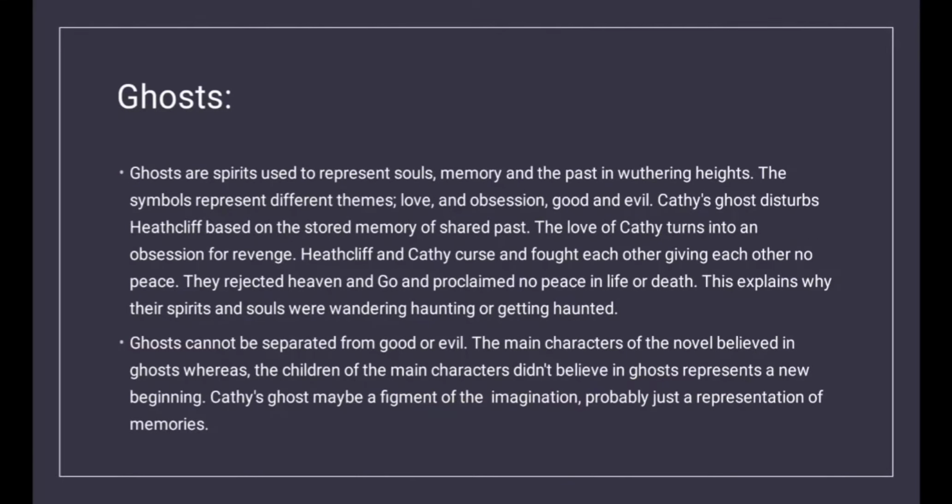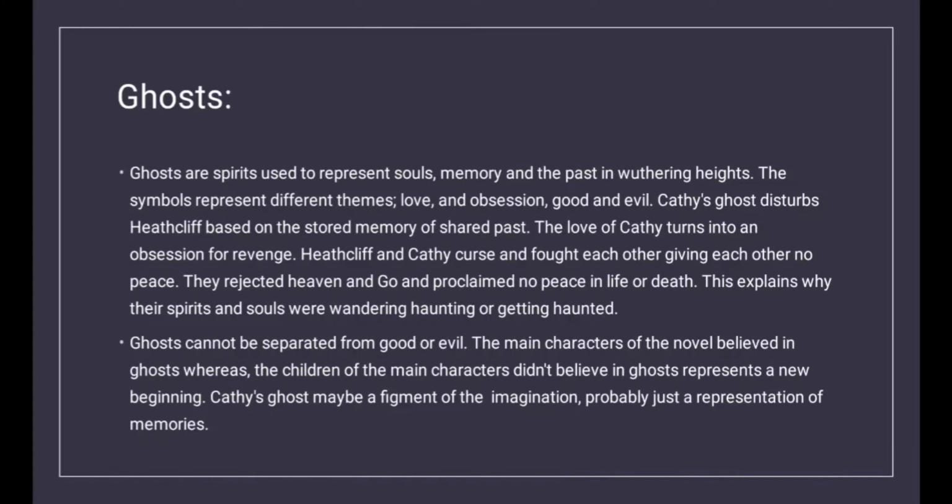The ghosts. Ghosts are spirits used to represent souls, memory, and the past in Wuthering Heights. The symbols represent different themes: love and obsession, good and evil. Cathy's ghost disturbs Heathcliff based on the stored memory of a shared past. The love of Cathy turns into an obsession for revenge. Heathcliff and Cathy cursed and fought each other, giving each other no peace. They rejected heaven and God and proclaimed no peace in life or death. This explains why their spirits and souls were wandering, haunting, or getting haunted.